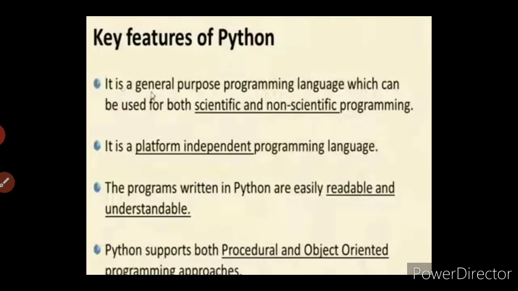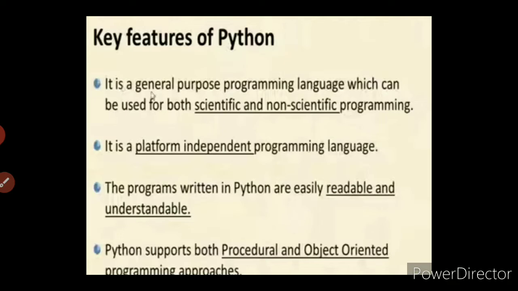Next we are going to see the key features of Python. Python is a general purpose programming language. General purpose programming language means it is used for both scientific and non-scientific programming. Scientific means research purpose, and non-scientific means commercial purpose. The second point is that it is a platform independent programming language.